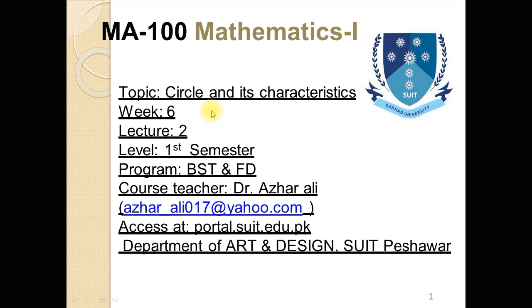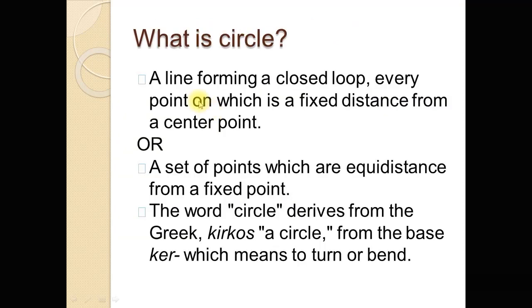Today we are going to learn about circle and its characteristics. Now, what is a circle? A line forming a closed loop, every point on which is a fixed distance from a center point.